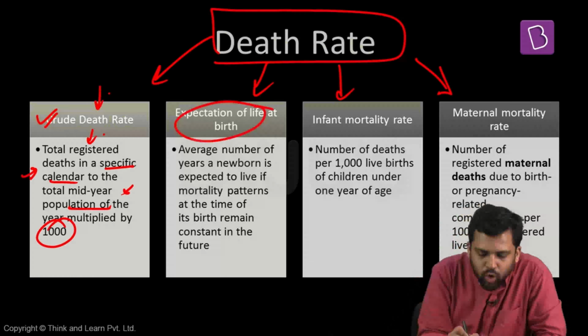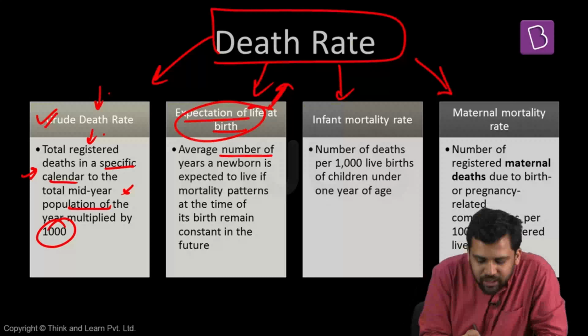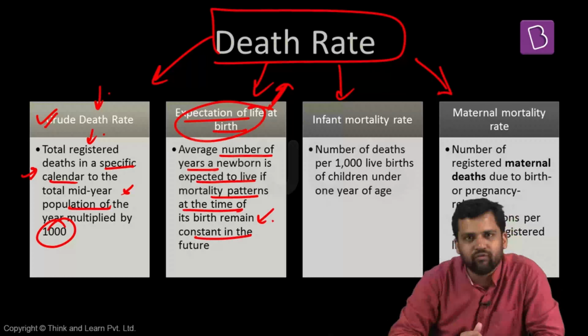Another way of measuring this, or another way which also gives us some idea about death rate, expectation of life at birth. That means what is the average number of years a newborn is expected to live if mortality patterns at the time of its birth remains constant in future. So if you are born today, how many years you are going to survive for?